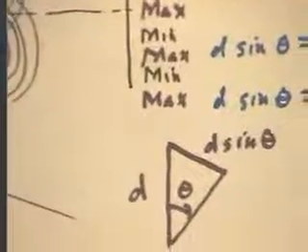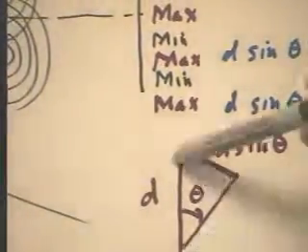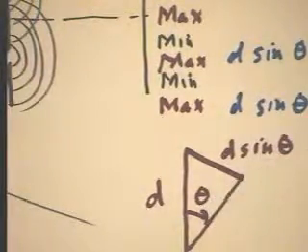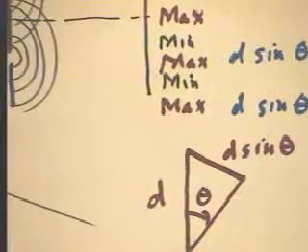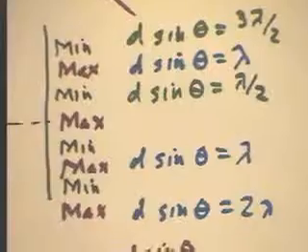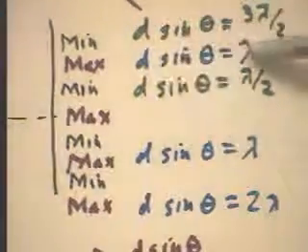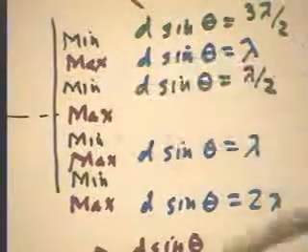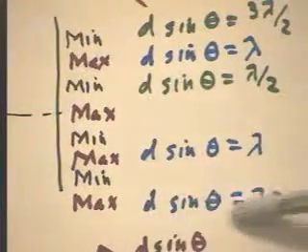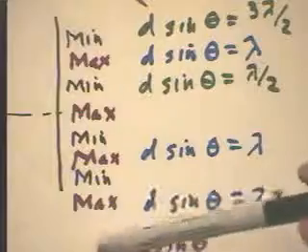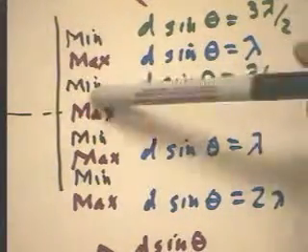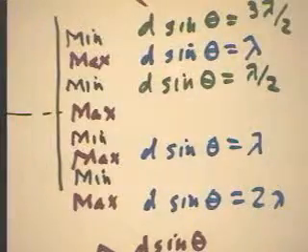You see a picture here of this triangle with the slit separation d and the d sine theta difference here, the angle theta here. Now, d sine theta is the difference in the distances. When d sine theta is equal to a wavelength, as we've said, we get a maximum. Down here it's equal to two wavelengths, and we get a maximum. Okay? When it's equal to 1/2 wavelength, we get a minimum. When it's 3/2 of a wavelength, we get a minimum.